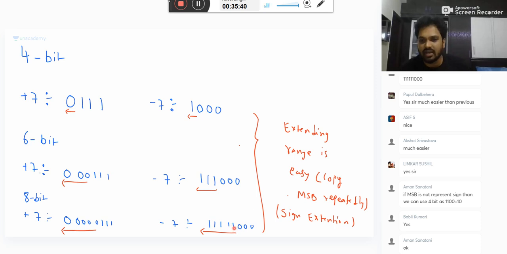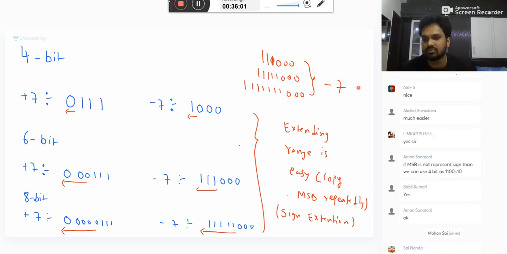When in signed representation the MSB is repeated, it is just a sign extension. It is not adding any information. That is 111000, five ones then 000, all ones then 000. Everything is representing the same number here. This is a sign extension only.